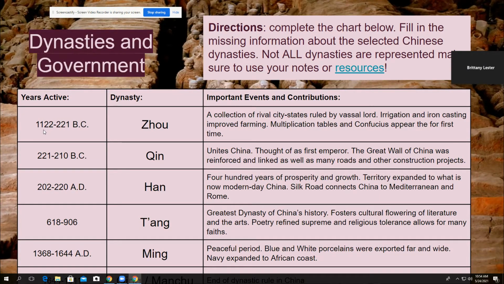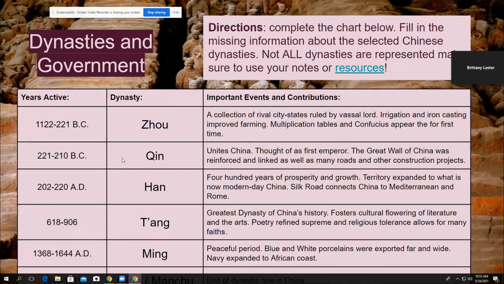So the first one, 1122 to 221 BC, is the Zhou dynasty. They're a collection of rival city-states ruled by vassal lords. Irrigation and iron casting improved farming. Multiplication tables and Confucius appear for the first time. So this is the first time that we really see Confucianism, and remember that that is going to be the guiding principle of China, of the Chinese society for 2,000 years. So we see Confucianism appearing around this time in the Zhou dynasty.